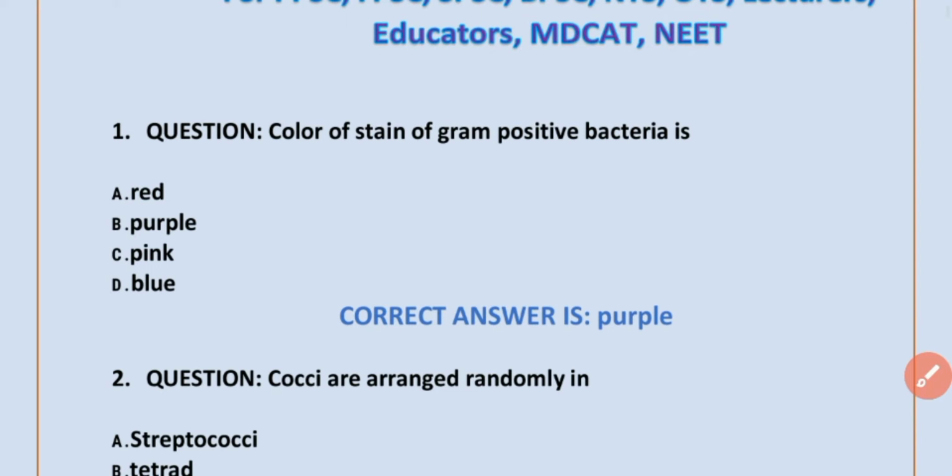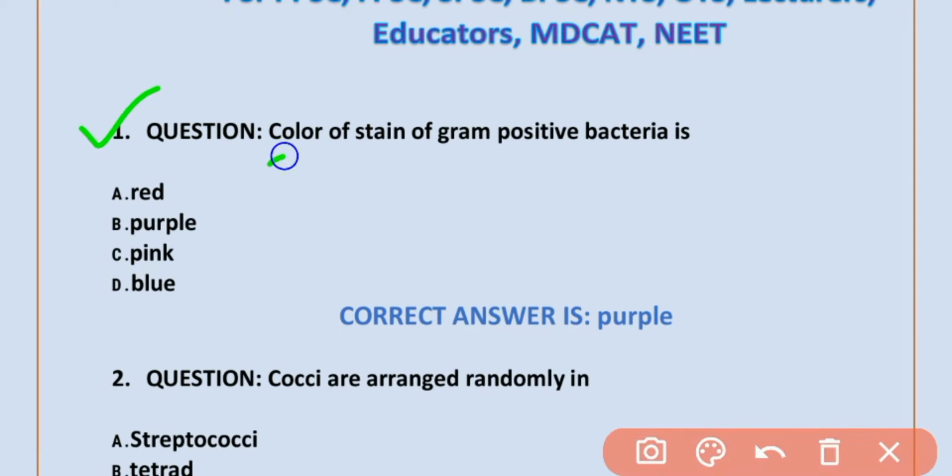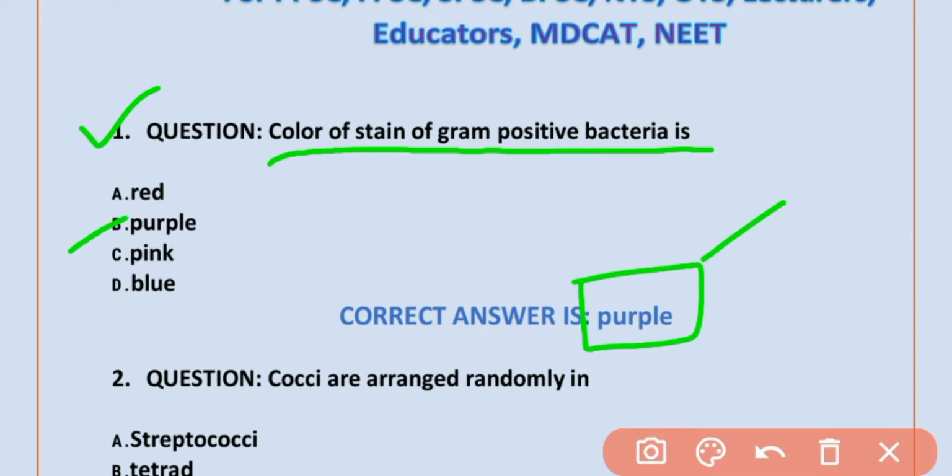Biology MCQs. MCQ number 1. Color of stain of gram positive bacteria is purple. Option B is correct. Purple.